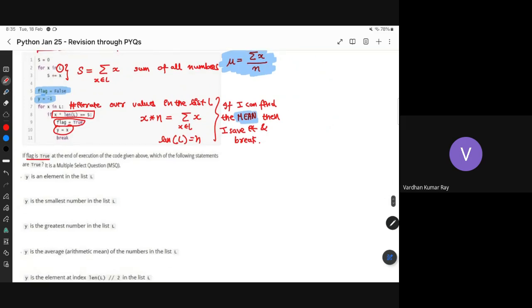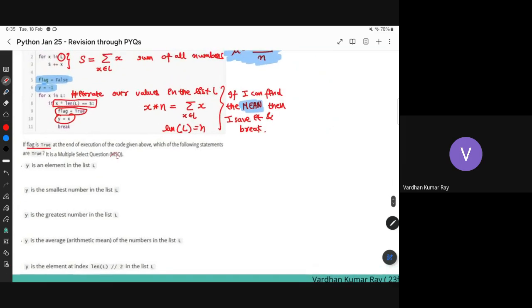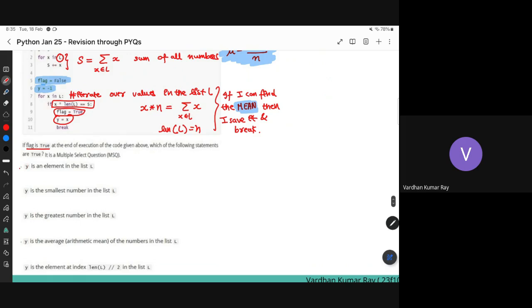Let me just see. Yes, even option A is correct. Y is an element in the list, right? Is it true? Option D is absolutely correct, as I already discussed. It is the mean.